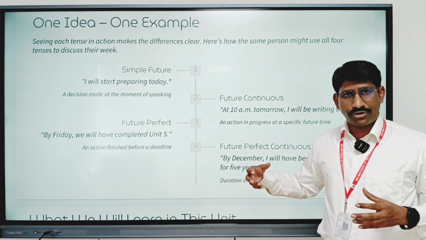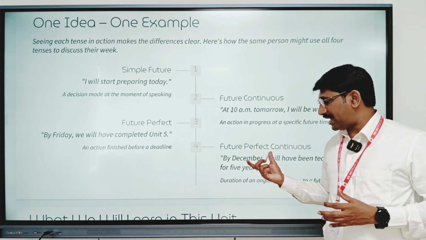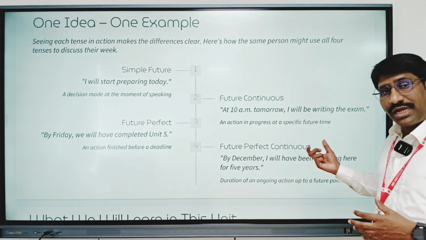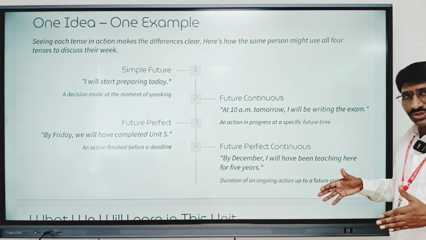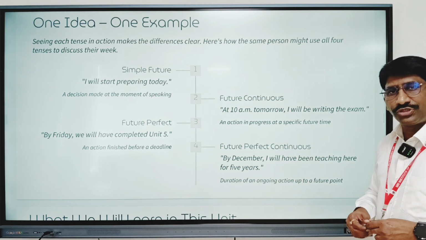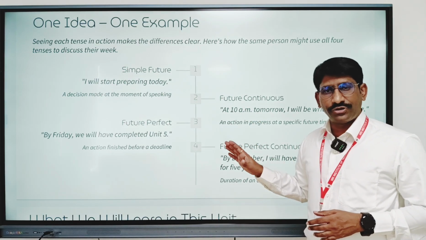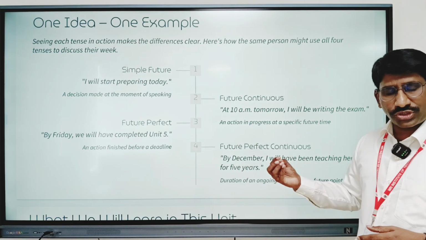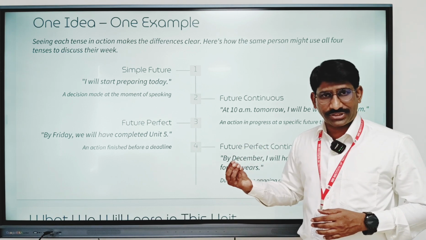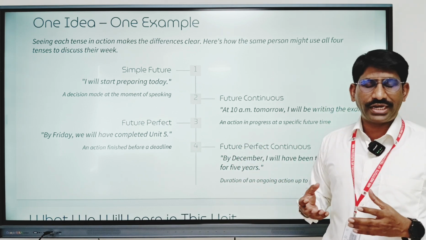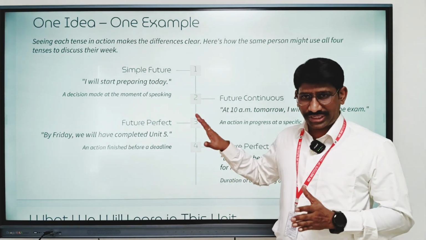It is talking about a particular point of time in the future, denoted by December, that I will continue to be in teaching. So this can be expressed with future perfect continuous tense. Like this, each idea of future tense can be used for a particular perspective or purpose. So as students, we should learn clearly which idea needs to be communicated with which tense.